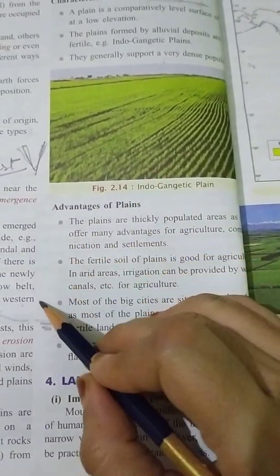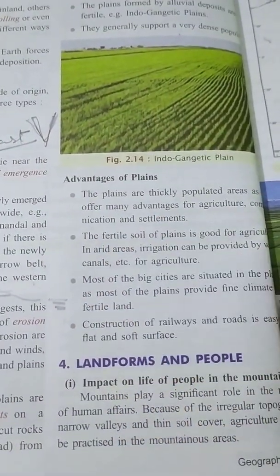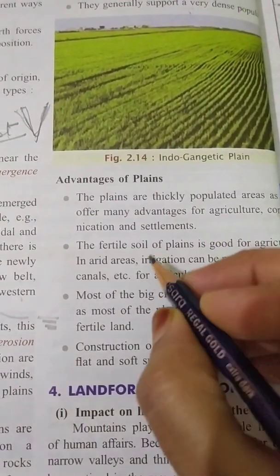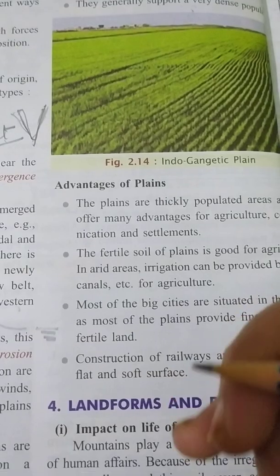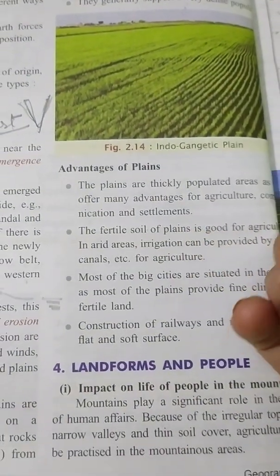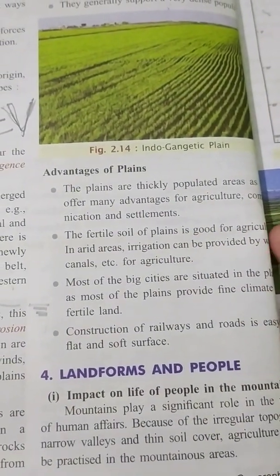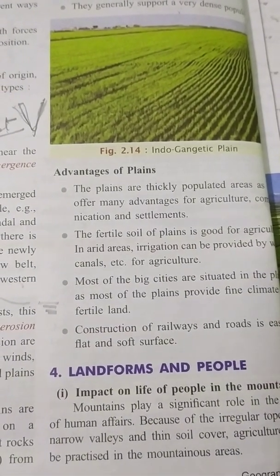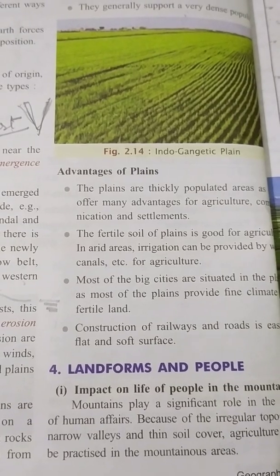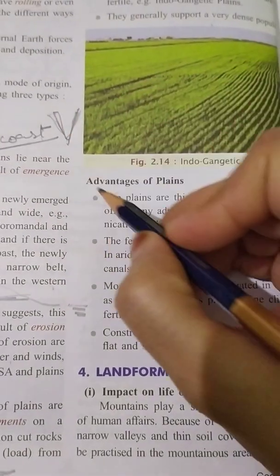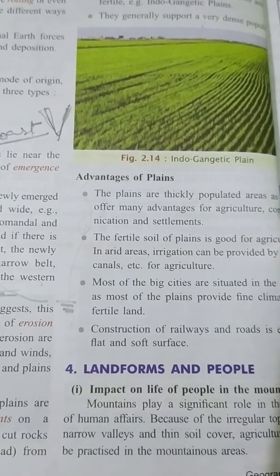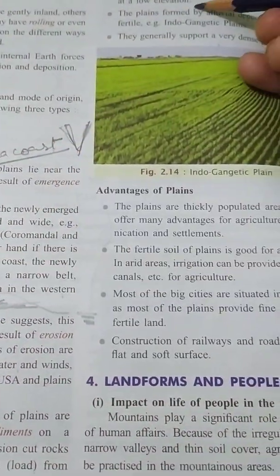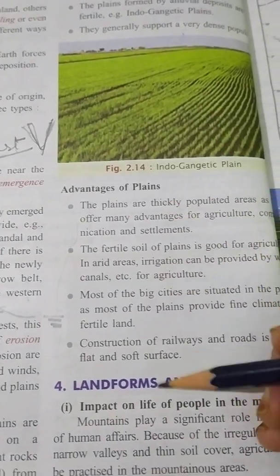So the same thing comes in the advantages of plains also. Plains are thickly populated because again the same thing, because of the fertile soil, availability of water, easy terrain, and a good fine climate or the moderate climate. And here the construction of railways and road is also very easy. So these are the advantages of plain. So this is all about the types of plain, the characteristics of plains, and the advantages of plain.